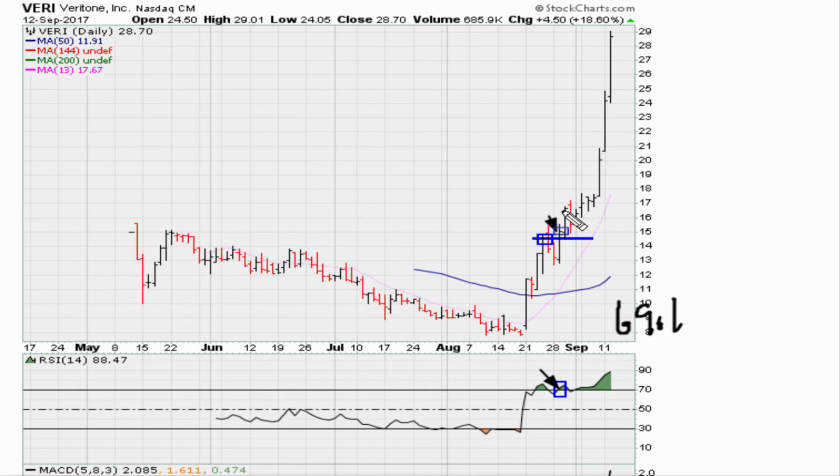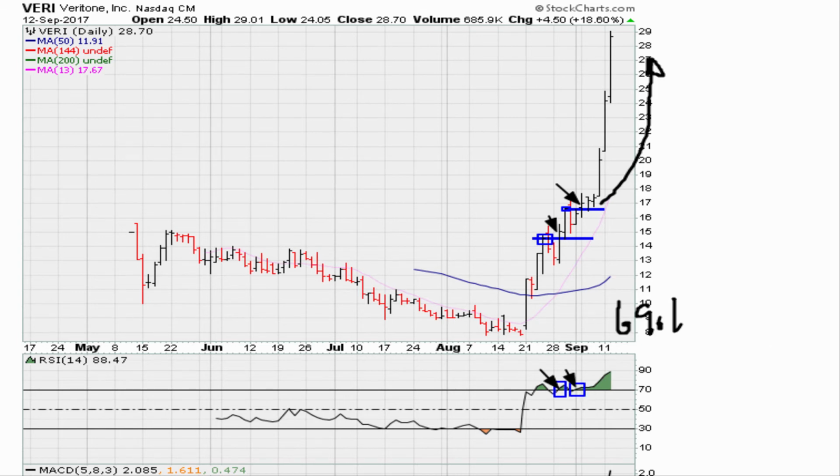And then we have another breakout here. The stock closes there on a daily basis, settles down for 2 days, and on the 4th day it breaks out. And that's the most recent breakout about 5 or 6 days ago. Since then, we've seen this explosive run, which incidentally corresponds with the stock moving back above 69.1 again.